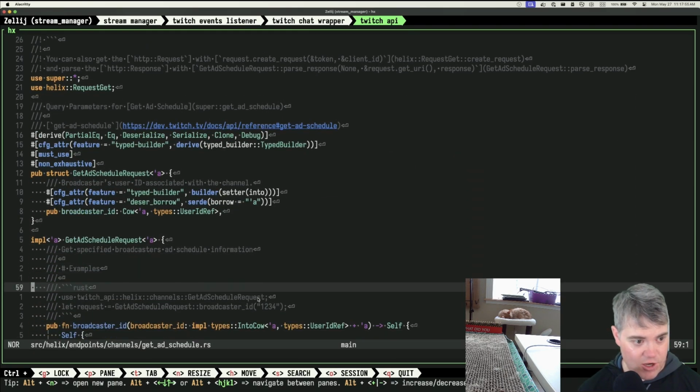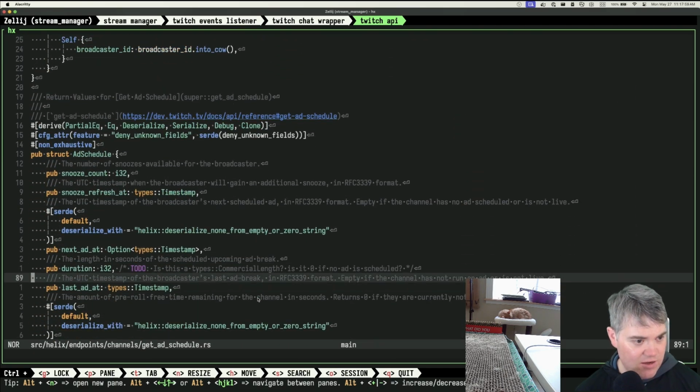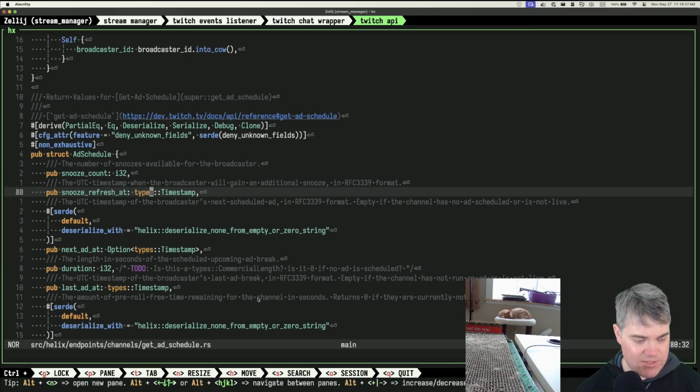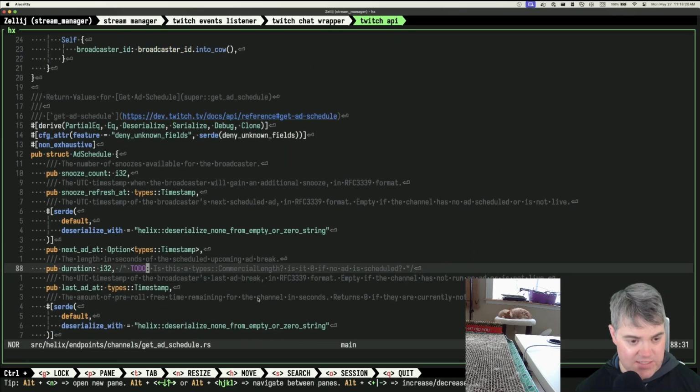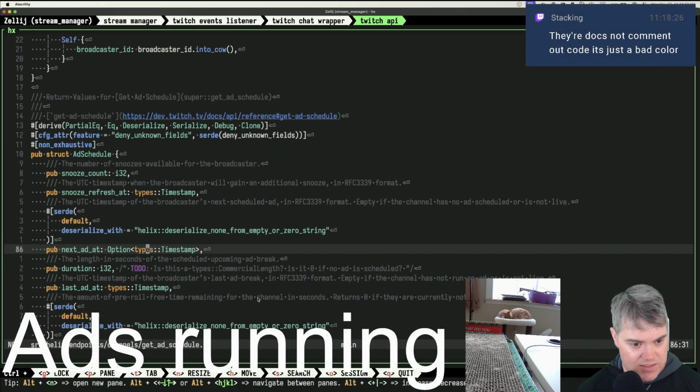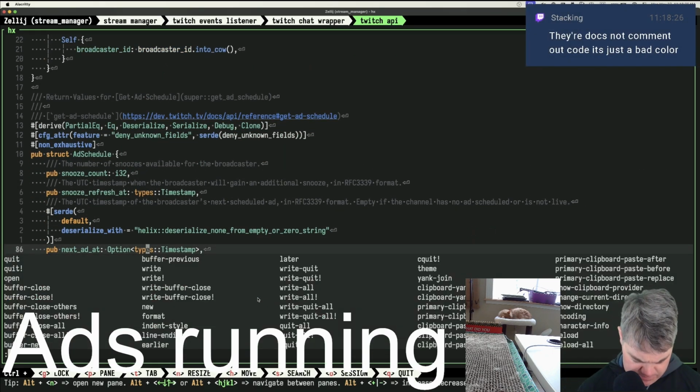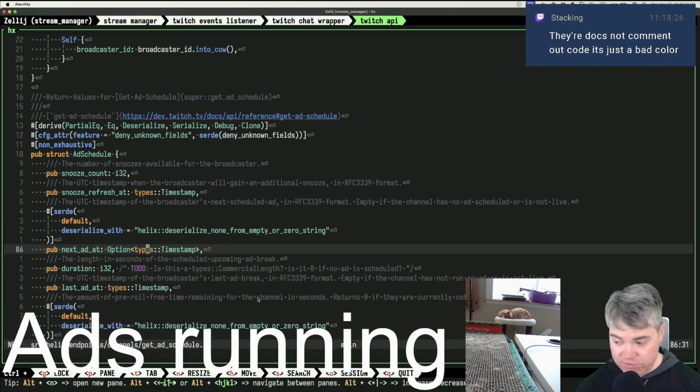It's a lot of commented out code. Okay, snooze count. Okay, so snooze refresh at timestamp. And okay, so types timestamp. What are you? No definition found. Wait. Is helix working for me? Sorry, is helix, I missed it. Is the LSP working for me? No. Language server just exited out.